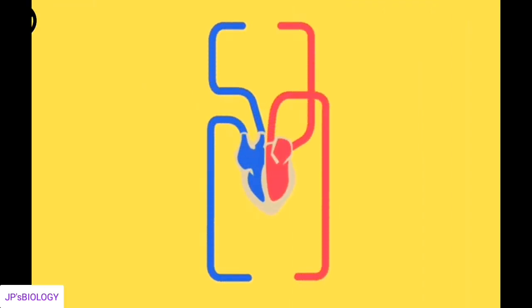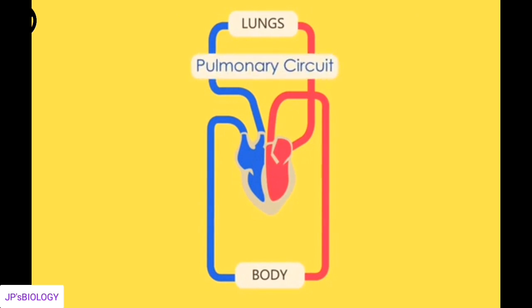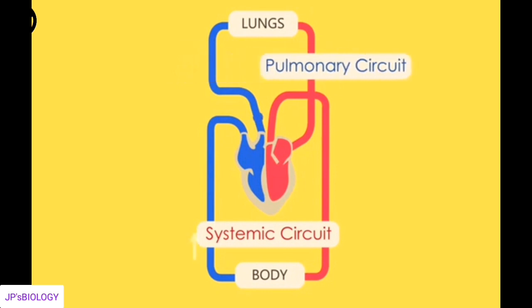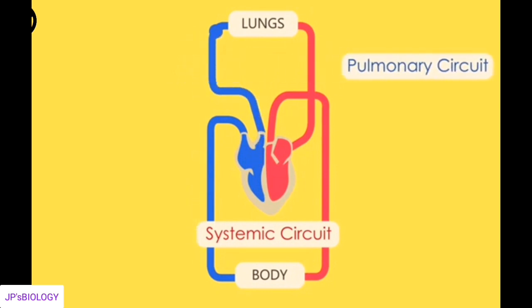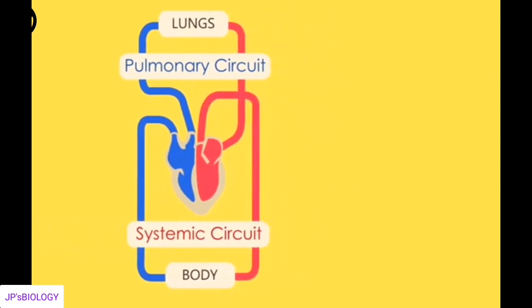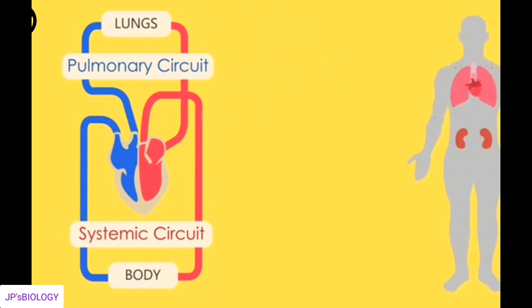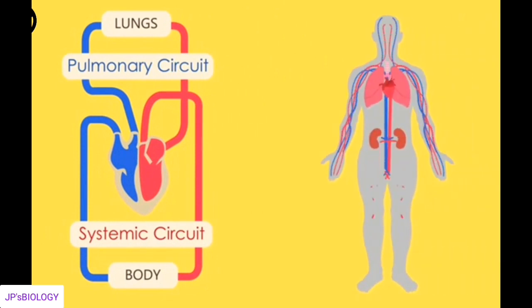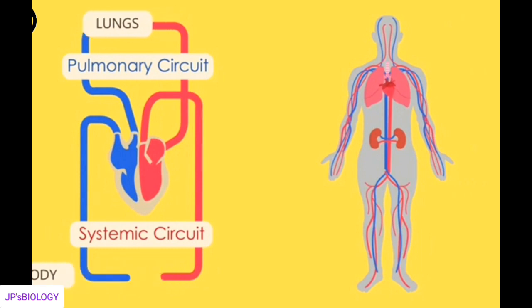This system is actually a double circulatory system made of two circuits, the pulmonary circuit and systemic circuit. In the pulmonary circuit, deoxygenated blood is pumped from your heart to your lungs to become oxygenated. In the systemic circuit, this oxygenated blood that is returned to the heart is pumped to the rest of your body. Unlike other muscles in your body, your heart never tires and works very hard to ensure that blood reaches all parts from your head to toes.